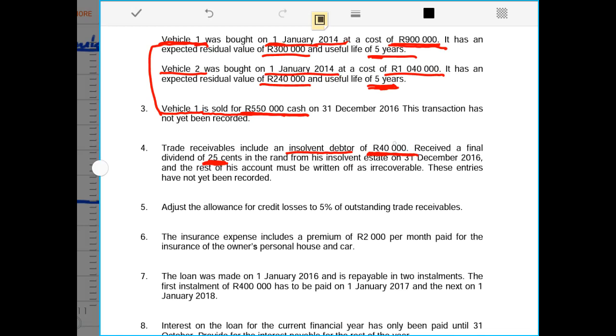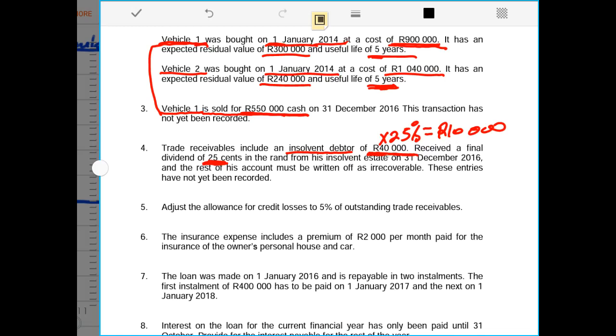It means this amount of 40,000 of the debtor that was declared insolvent, for which 25 cents was received, was not yet recorded in the books of the business. And if you say 40,000 rands times 25%, we realize that 10,000 is the amount that was received. And if we only received 10,000, it means 30,000 rands was not received.